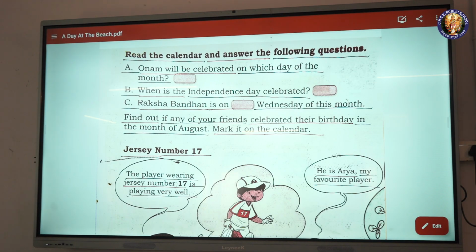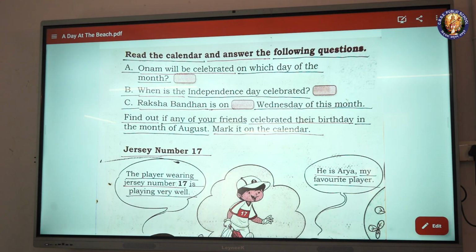B. When is Independence Day celebrated? C. Raksha Bandhan is on Wednesday of this month. Find out if any of your friends celebrated their birthday in the month of August. Mark it on the calendar.